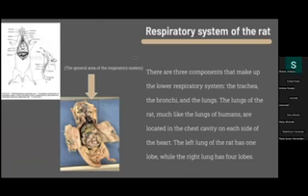Respiratory system of the rat. There are three components that make up the lower respiratory system: the trachea, the bronchi, and the lungs. The lungs of the rat, much like the lungs of a human, are located in the chest cavity on each side of the heart. The left lung of the rat has one lobe, while the right lung has four lobes. I squared the general area of the respiratory system of the rat, and the white image is a more detailed version of the respiratory system of the rat.